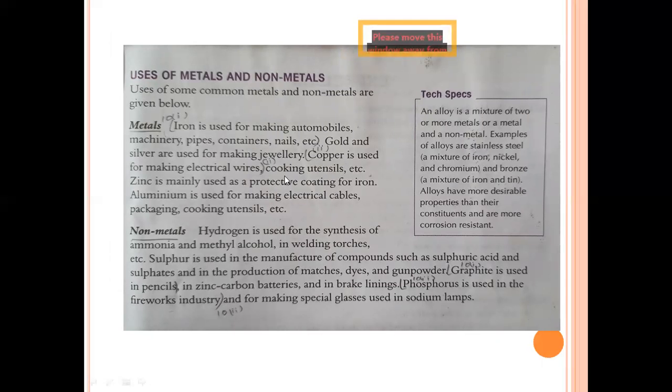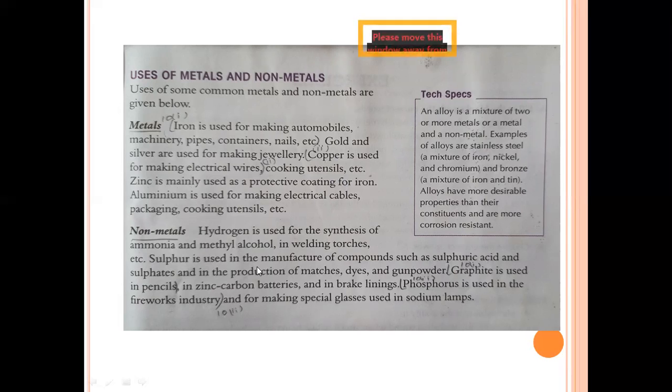So now, uses of metals and non-metals. Iron is used for making automobiles, machinery, pipes, etc. Gold and silver are used in the making of jewels. Copper is used for making electrical wires. Zinc is usually used for coating iron in order to avoid rust. And we also use copper as cooking utensils. Aluminum is used for making electric cables, packaging, cooking utensils, etc.